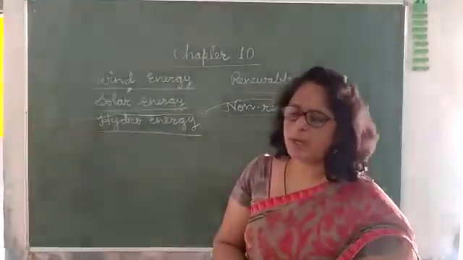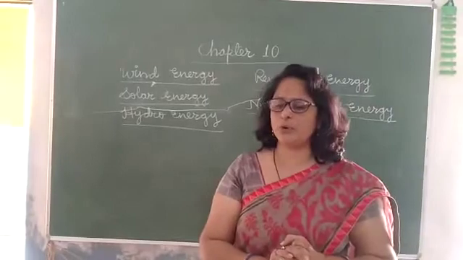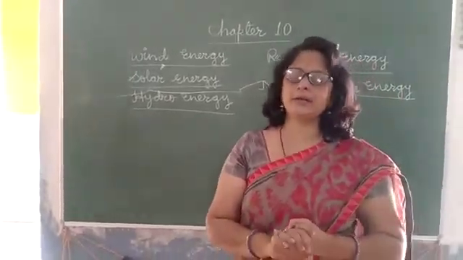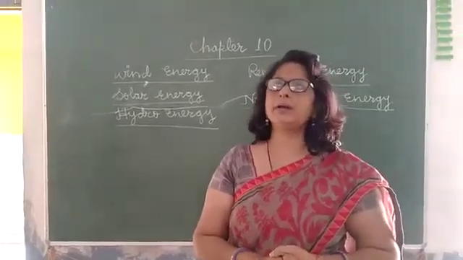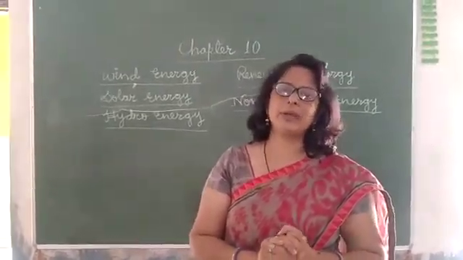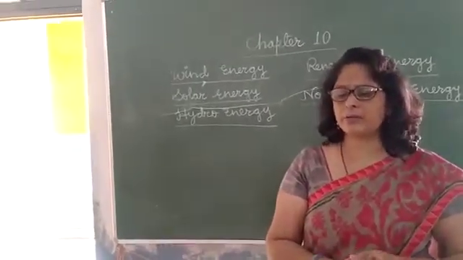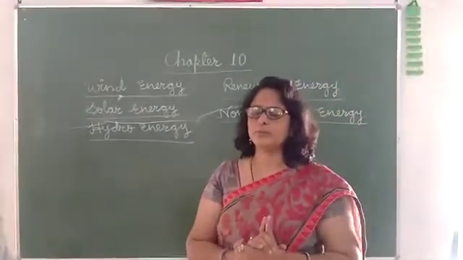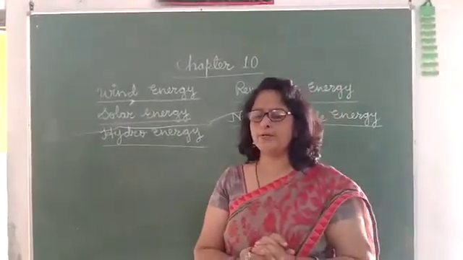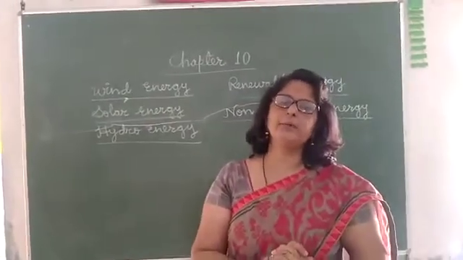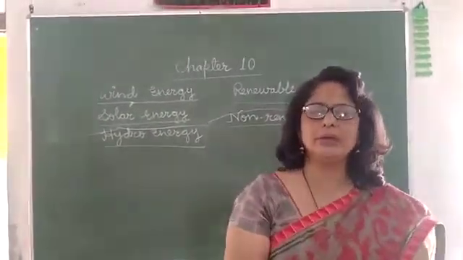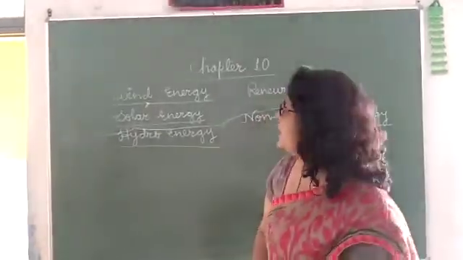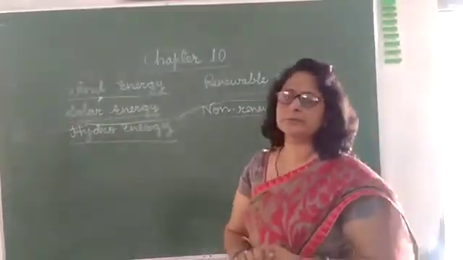Hydro means water. Hydro energy is obtained from water, and this is also used to generate electricity. In earlier days, people used this hydro energy to grind grains also. By the pressure of running water, it moves a paddle wheel that would grind the grains. But nowadays, this hydro energy is used to produce electricity. So these all were different types of energy.